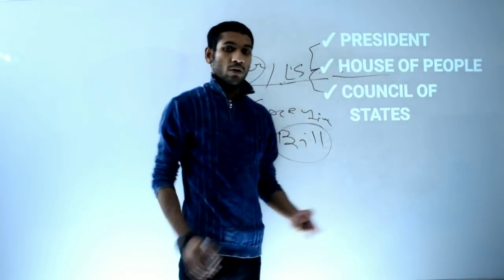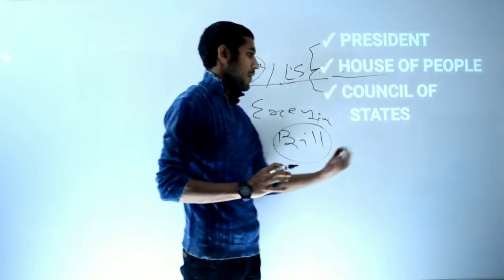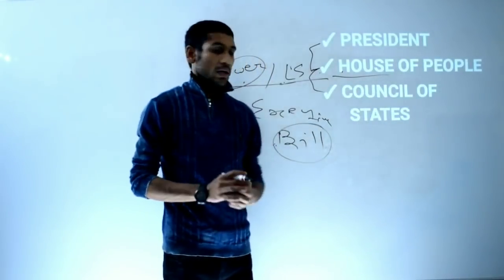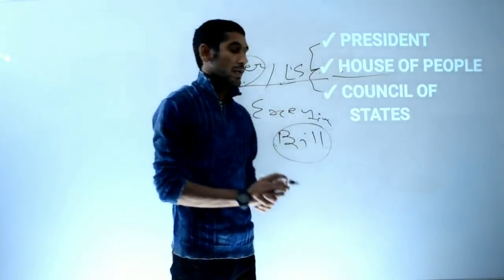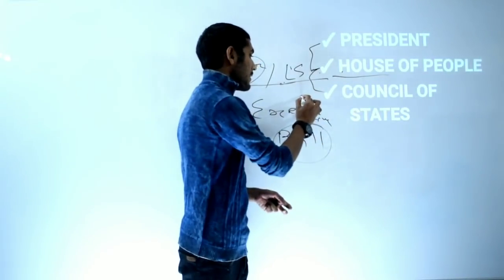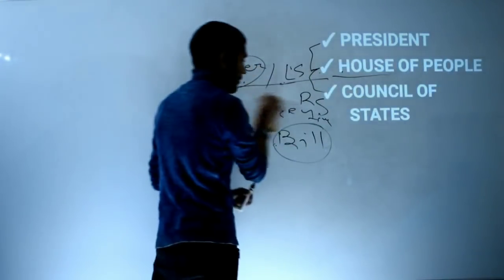Council means a group of some special people. It is a council of states. So if a state is participating to sit in the house, that is known as the Council of States, and that is known as Rajya Sabha.